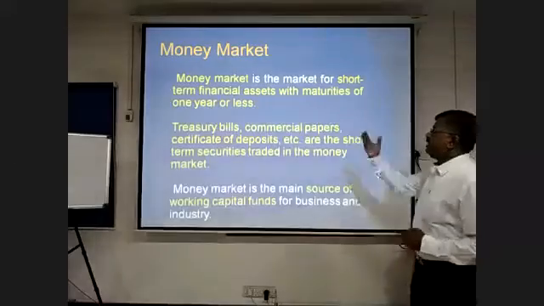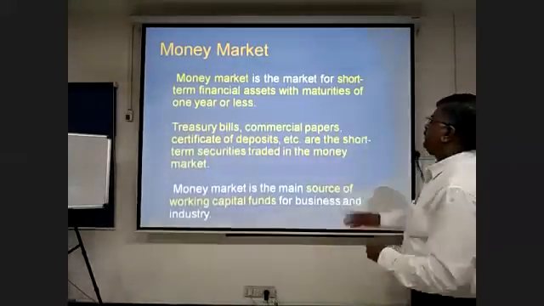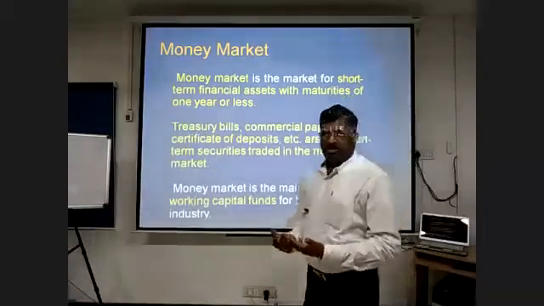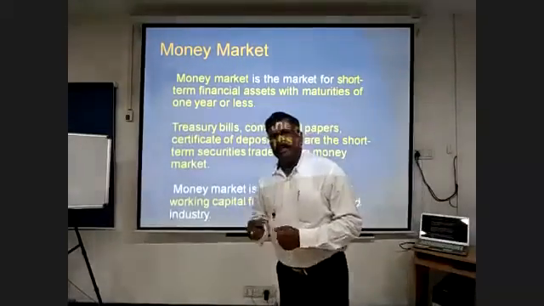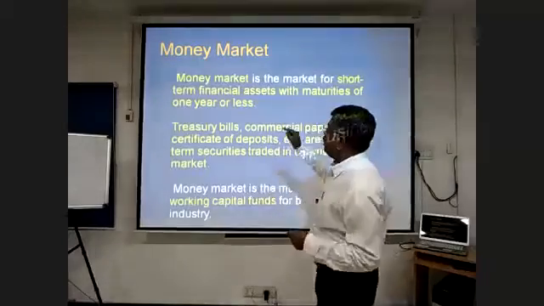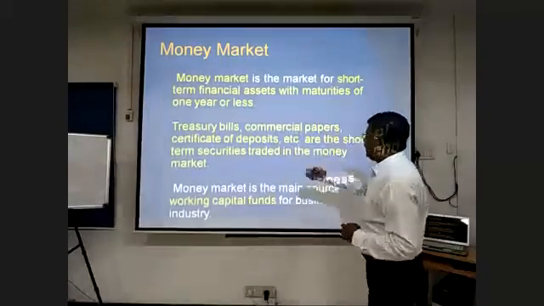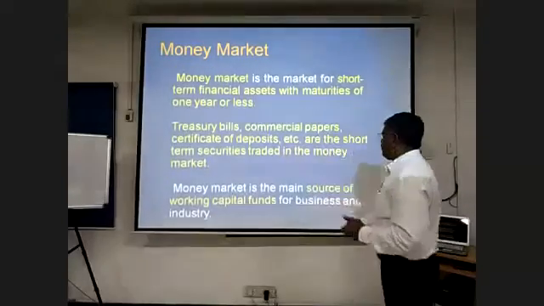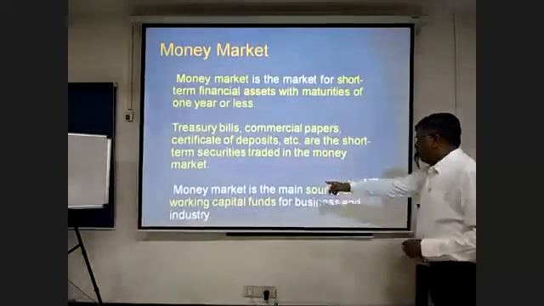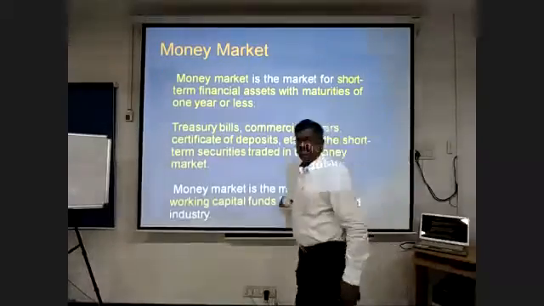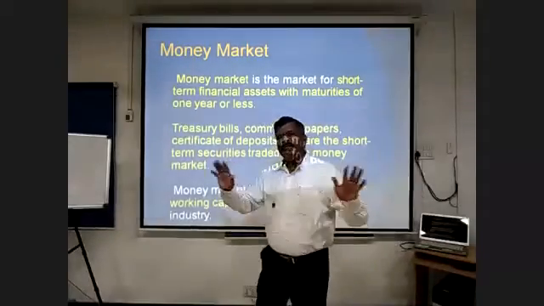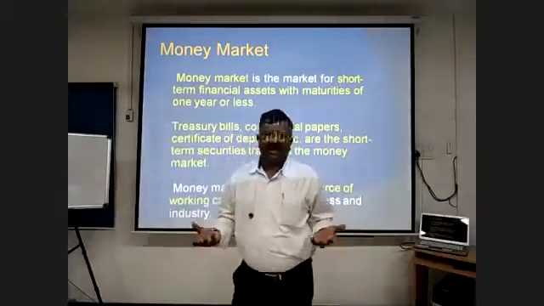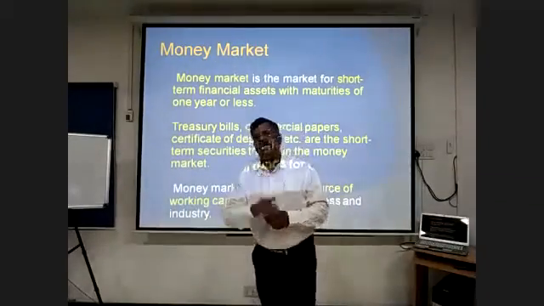The money market is the market for short-term financial assets with maturities of 1 year or less. Whenever I borrow money from the market and the maturity period is 1 year or less, it is called a money market instrument. Similarly, treasury bills, commercial paper, and certificates of deposit are the short-term securities traded in the money market. The money market is the main source of working capital funds. That means the money market deals with short-term purposes, which more or less satisfy the needs of working capital.